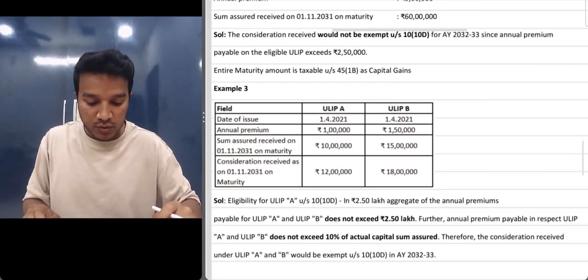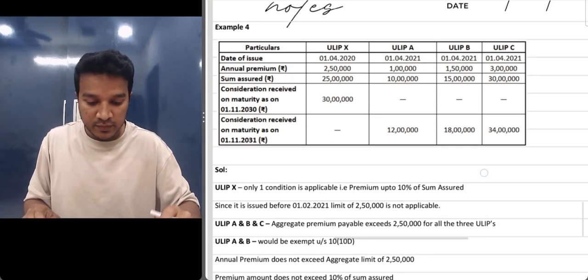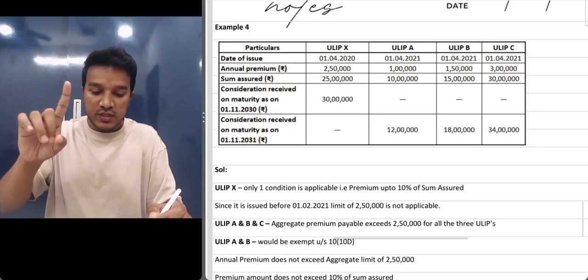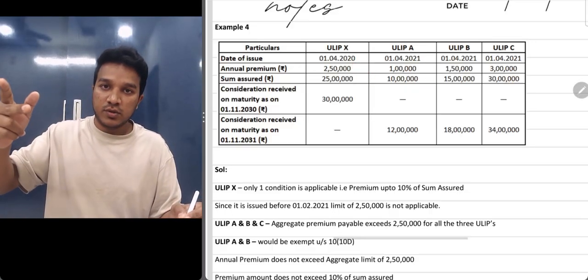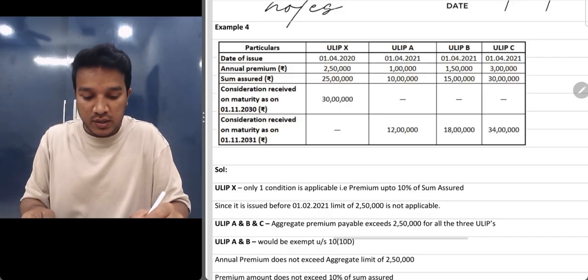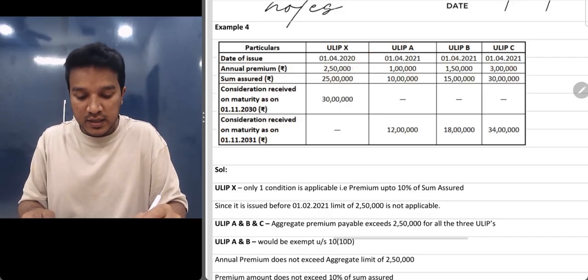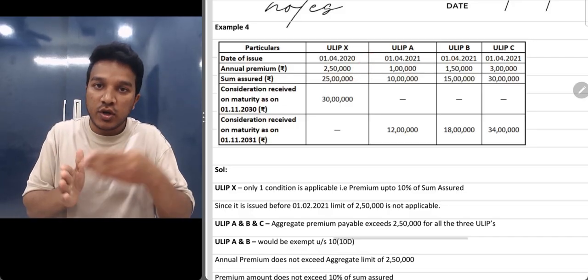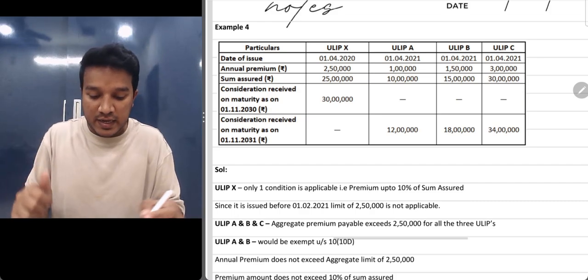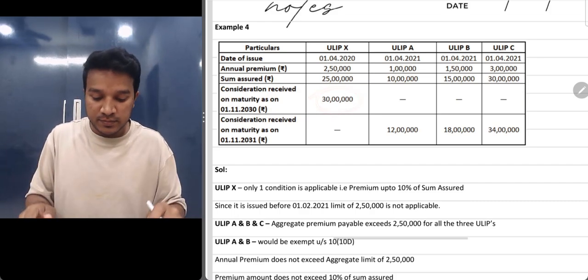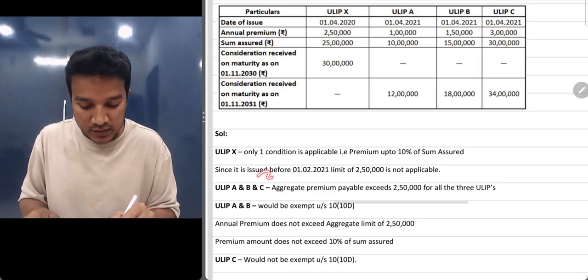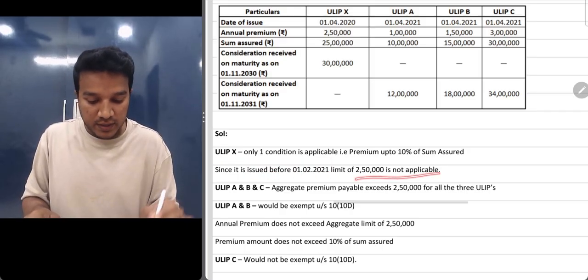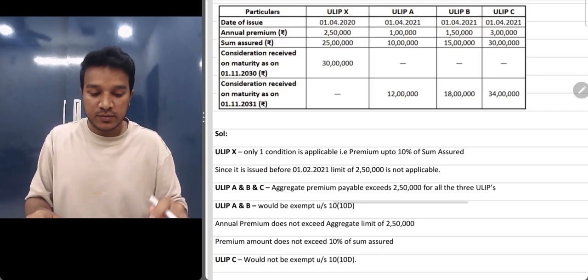So you should see only one condition, that is the 10% rule. 10% of the sum assured. Your premium should not exceed that. So here, your premium is 2.5 lakhs and your sum assured is 25 lakhs. So it did not exceed 10% of the sum assured. So the entire maturity amount of 30 lakhs is exempt. For ULIP X, only one condition is applicable, and since it is issued before, the limit of 2.5 lakhs is not applicable, so that is exempt.